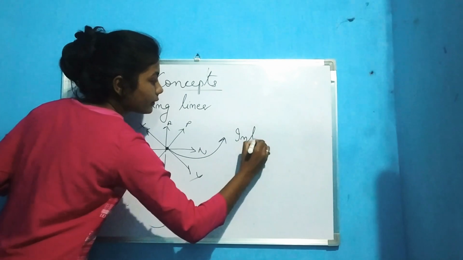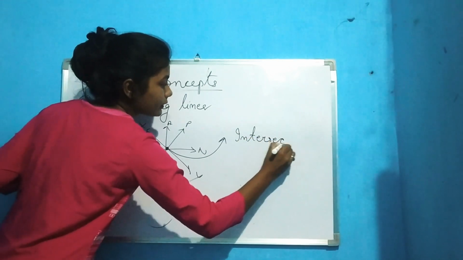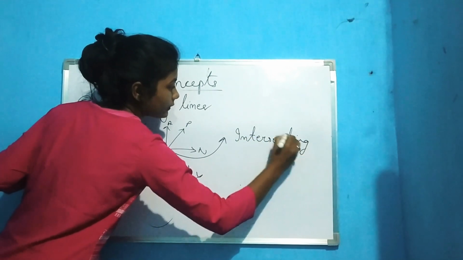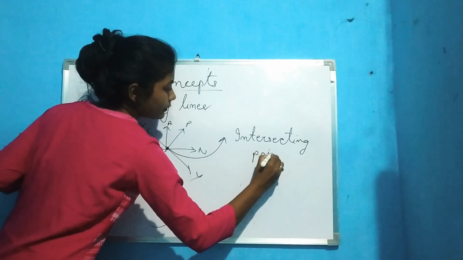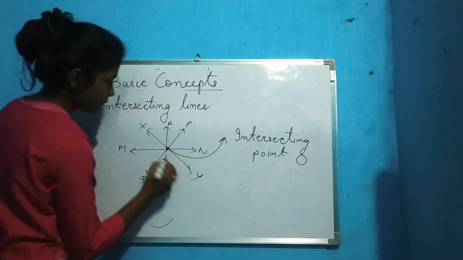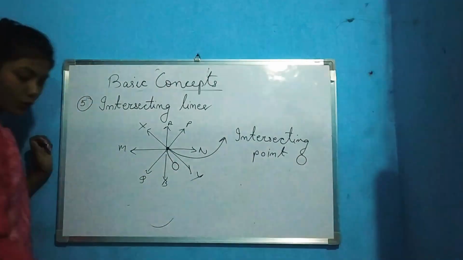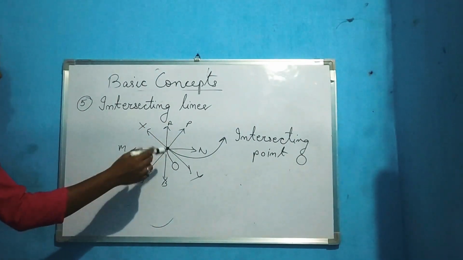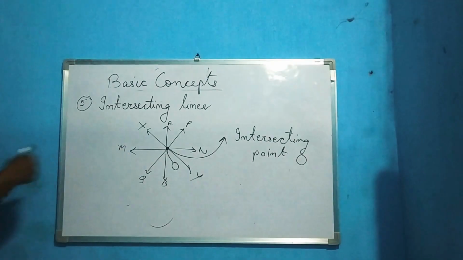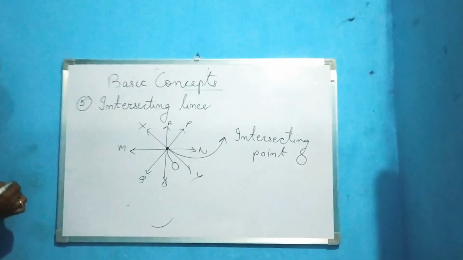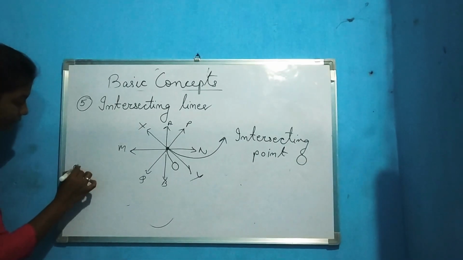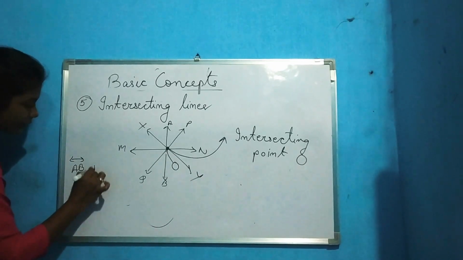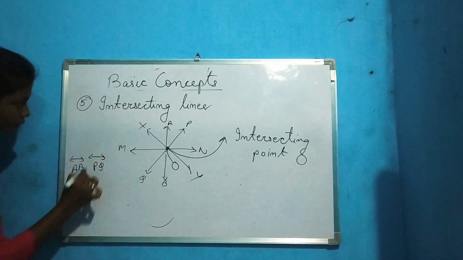Intersecting point O. Suppose we are naming this as O. Okay. So this AB, PQ, MN, XY, these are called intersecting lines.